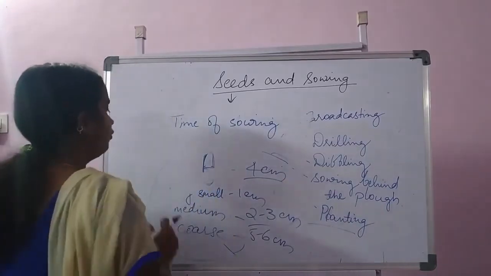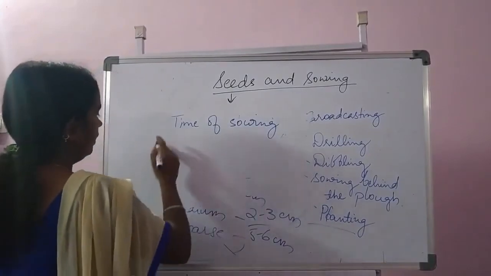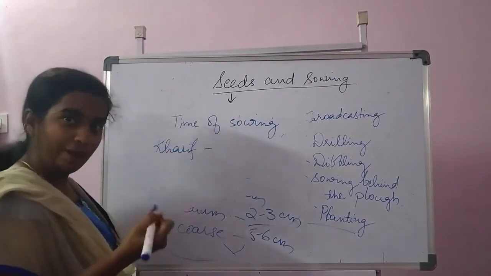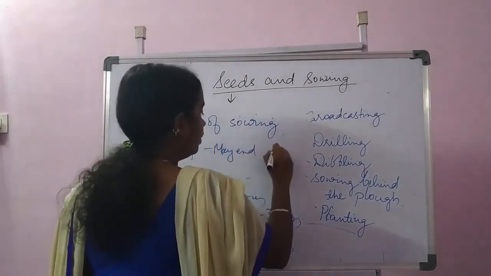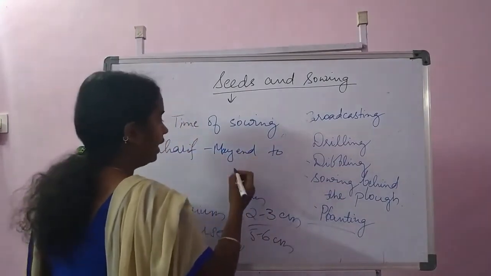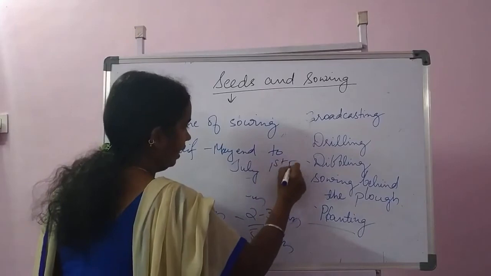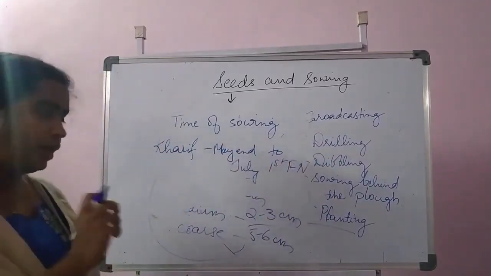So if it is a kharif crop, then we can take up the sowing from the May end or June first fortnight till July first fortnight, right? So this is the general time of sowing taken for the kharif crop.